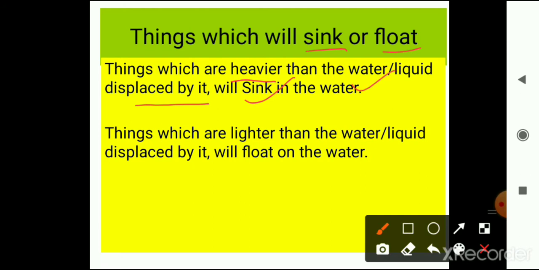Second one: things which are lighter than the water or liquid displaced by it will float on the water or on the liquid. It means those things which are lighter than the water will float and those things which are heavier than the water will sink in it. I hope both the definitions are clear to you.